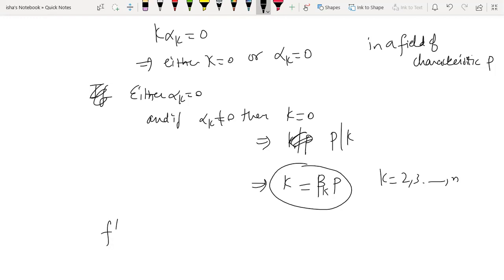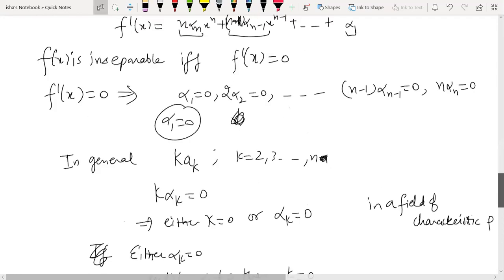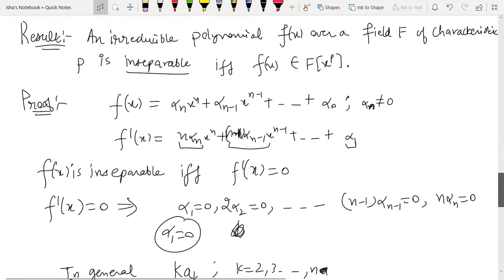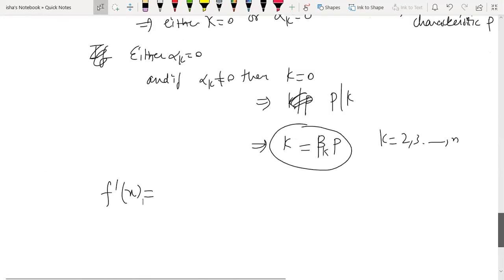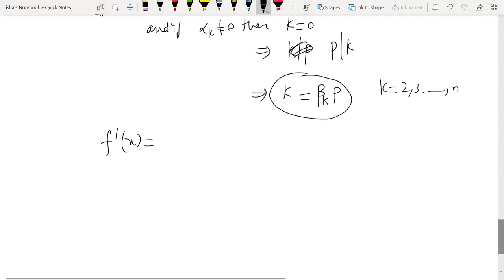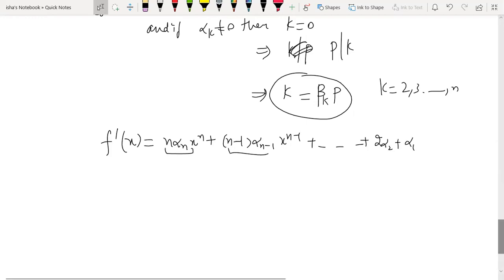So what is your f dash x? You substitute back the value of this k. What was k? Let me show you. This was f dash x, n times alpha n. Let me write the original f dash x. Plus alpha 1. So this was representing k alpha k.